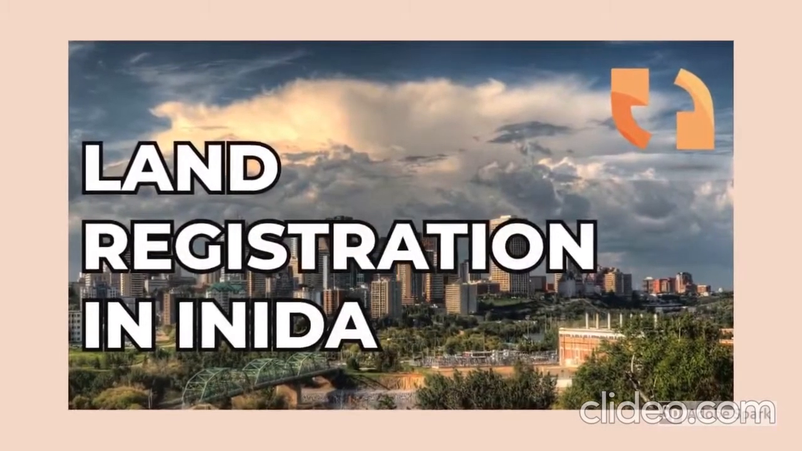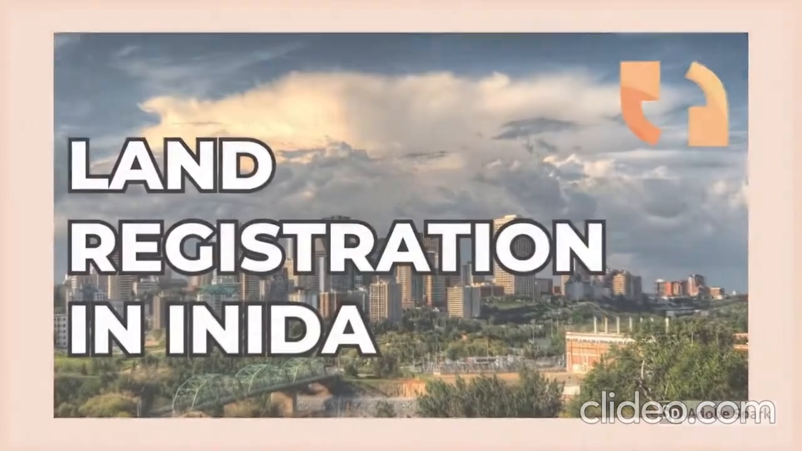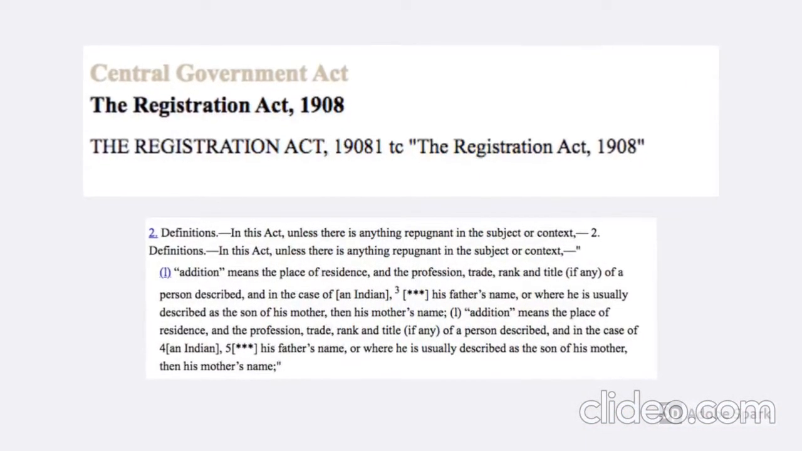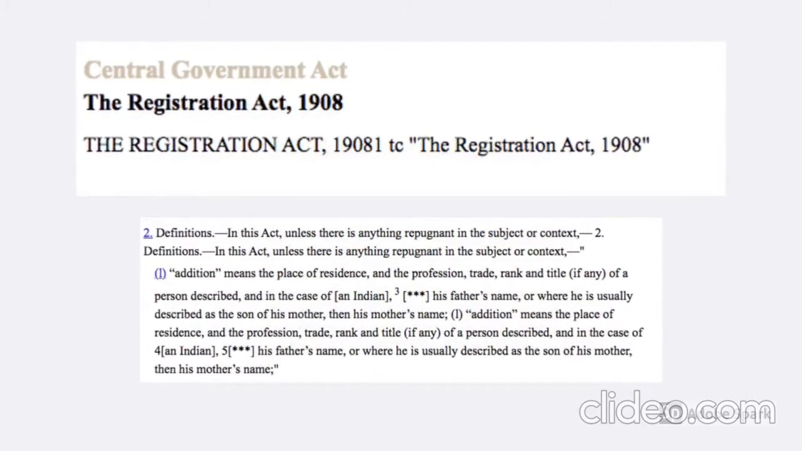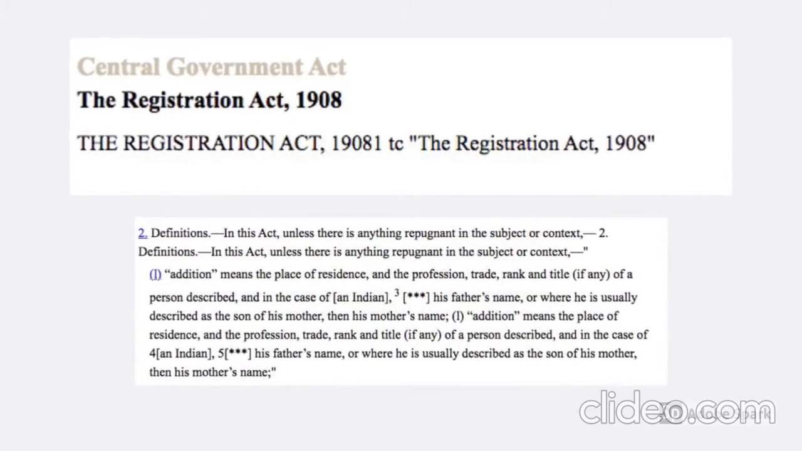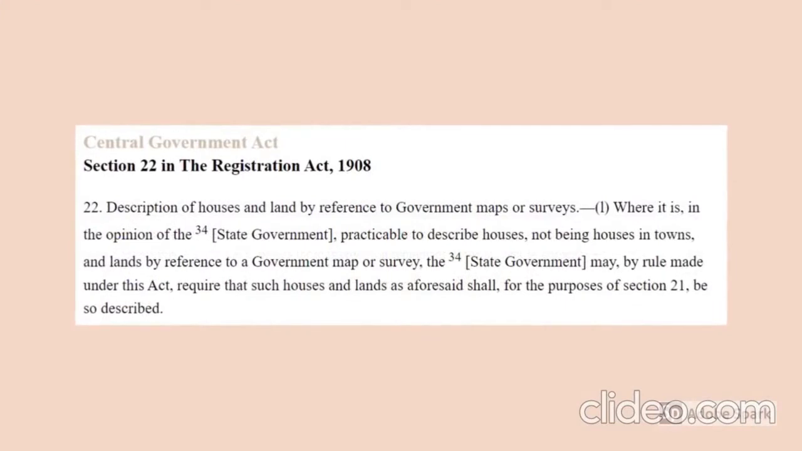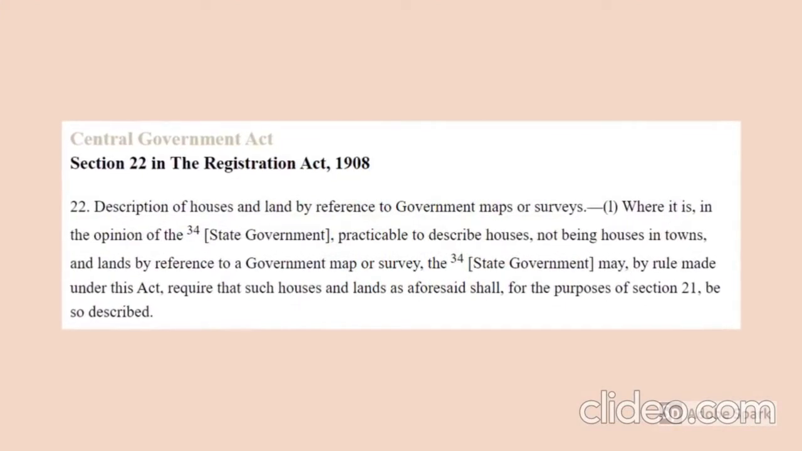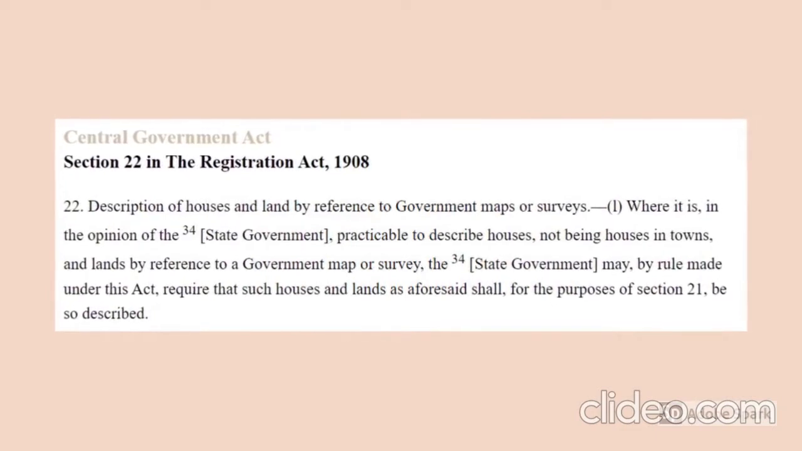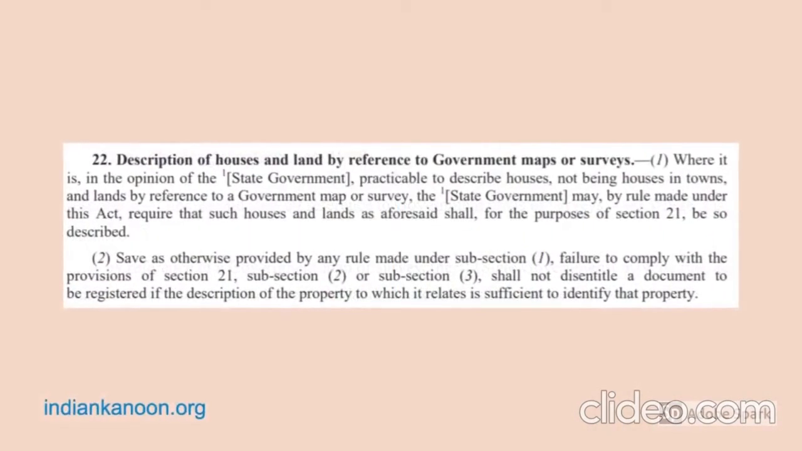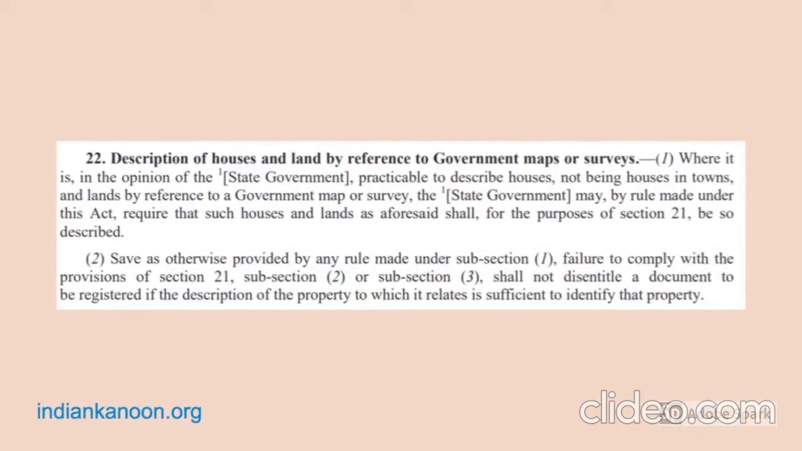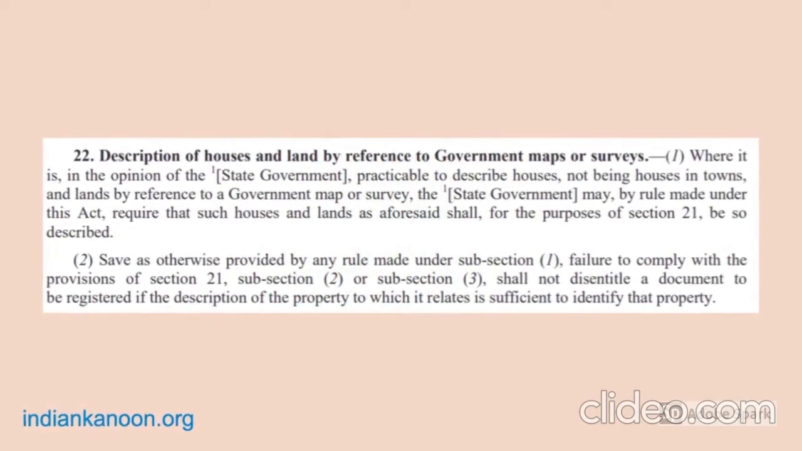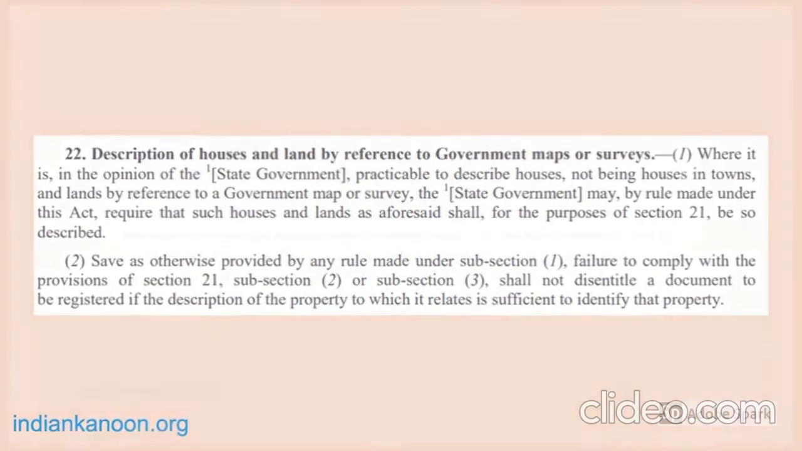In one of our previous videos in the Land Governance series, we spoke about the Registration Act 1908, which is the primary legislation governing the registration of land in India. In this video, we will be looking at Section 22 and the insertion of Section 22A in depth and why it has relevance today. Section 22 of the Registration Act 1908 is a description of lands or houses by reference to government maps or surveys.